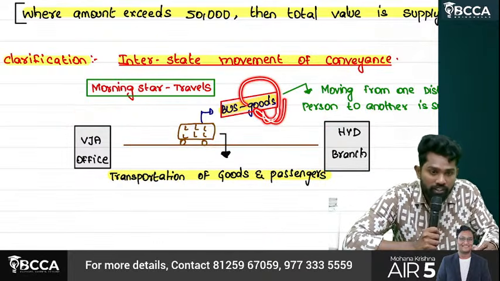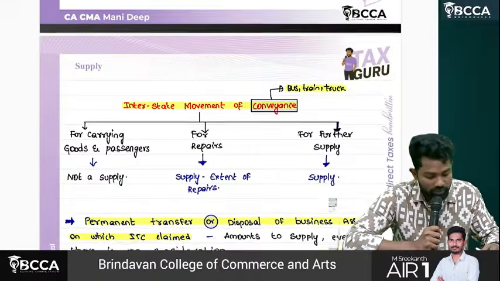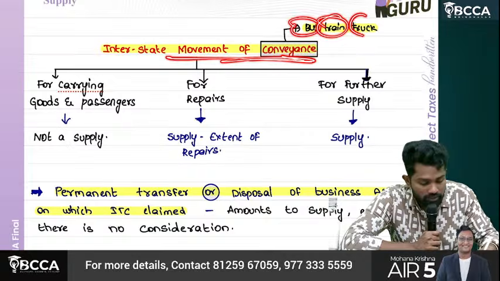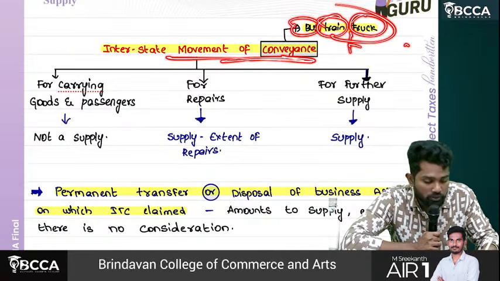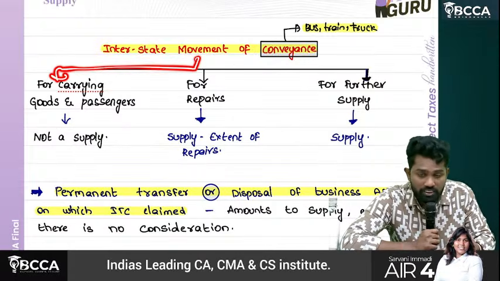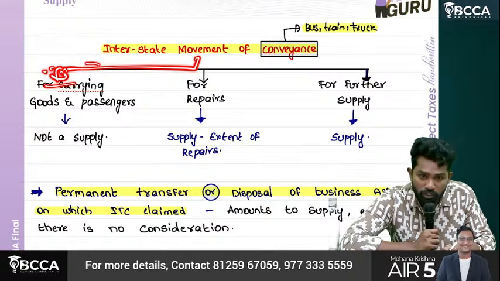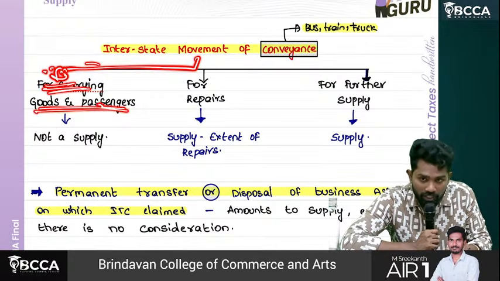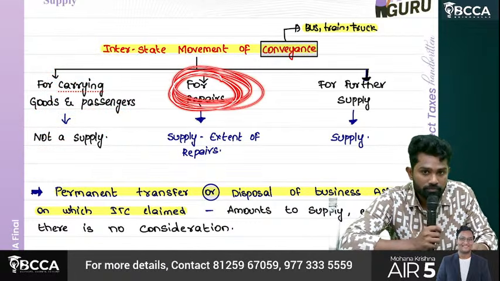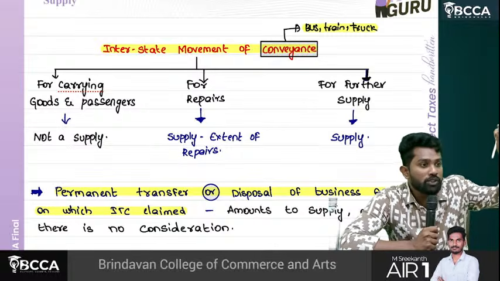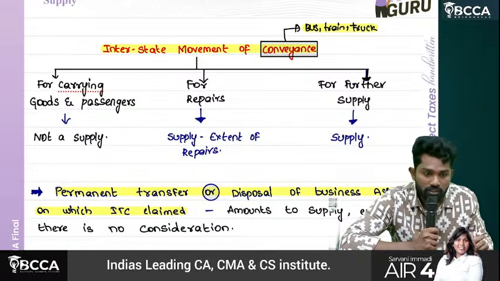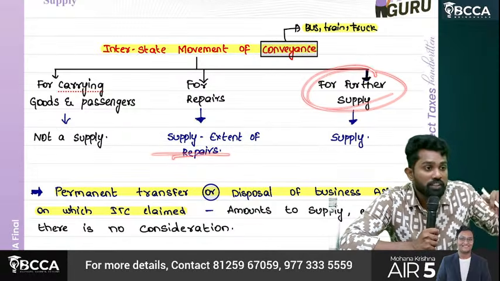Then in that case, what they are saying is, see, interstate movement of conveyance, it could be a bus, train, truck, trolley, anything else which is used for transportation of goods and passengers. It is just moving from one state to another, one distinct person to another, for carrying goods and passengers. Then don't treat it as a supply. But if it is moving for repairs, sir, if it went to Hyderabad to carry out repairs and is again coming back, then to the repair extent, treat it as what? Supply. It is sent for further supply. Means what?